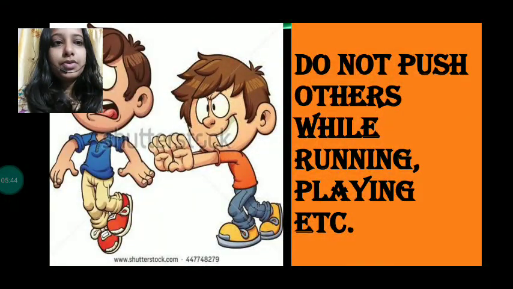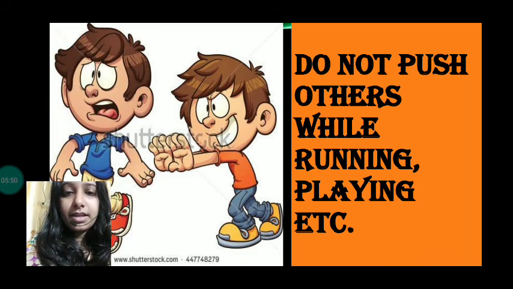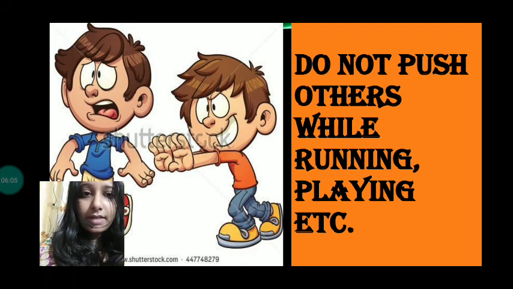Okay, now moving on to the next one, that is do not push others while running, playing, etc. Now what happens when we are pushing others? If we are pushing others, they may get a severe injury. It's not that we should never push them while running only or while playing only. We should never push them anywhere, not even on stairs, not even on the road, nothing. Because when we are pushing them, they may lose their balance, they may fall down and get severe injuries. So we should not push them. Do not push others while running, playing, etc.